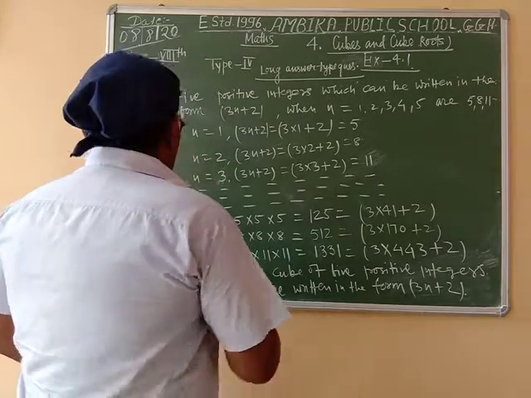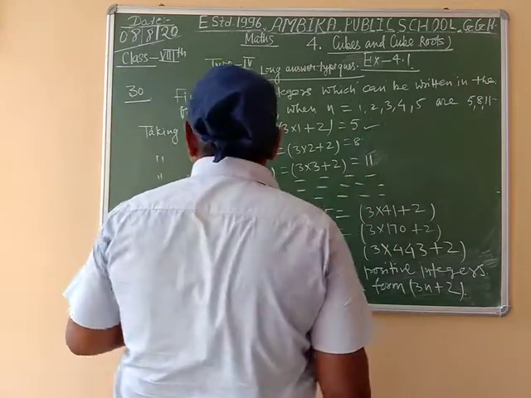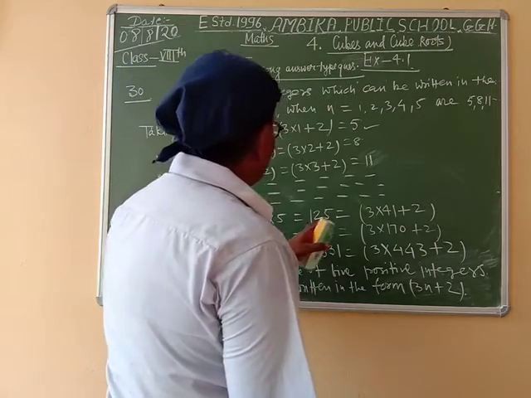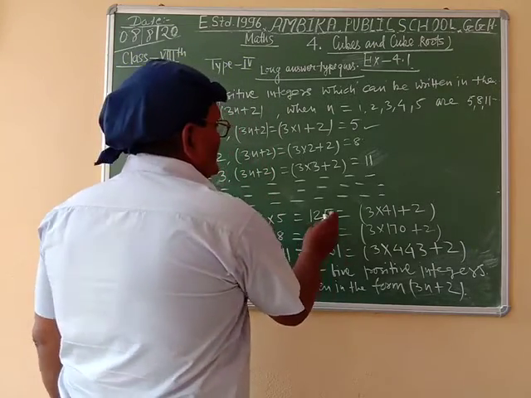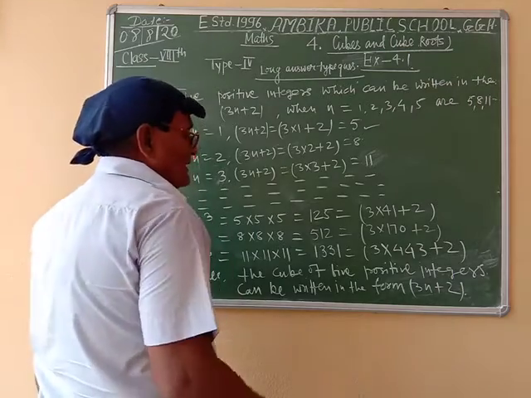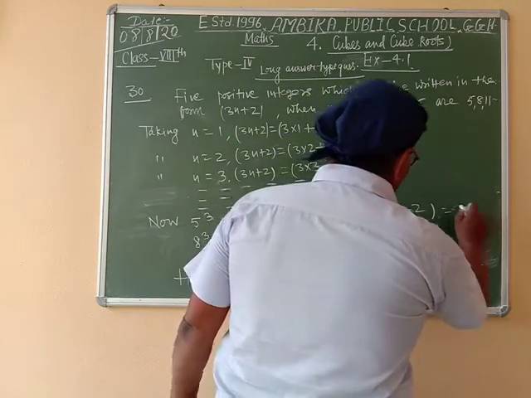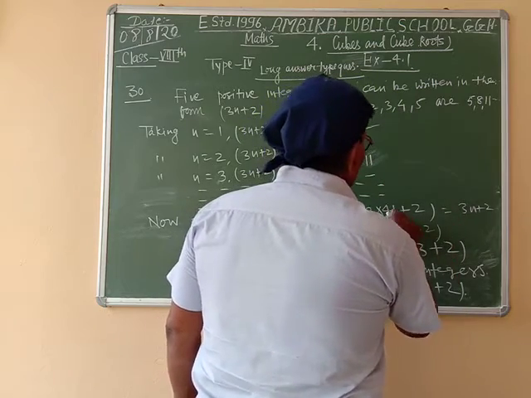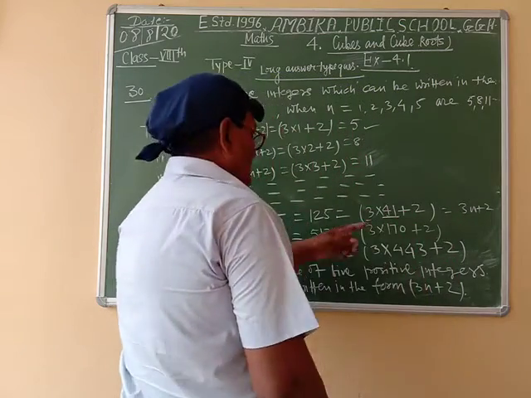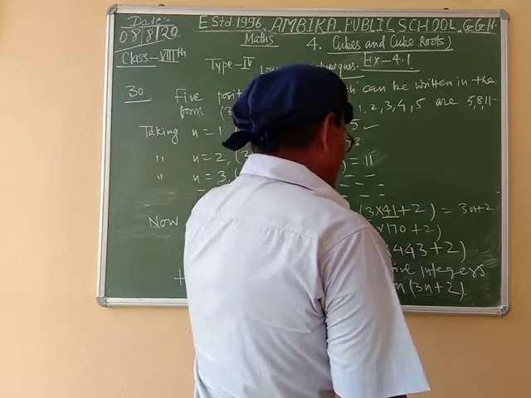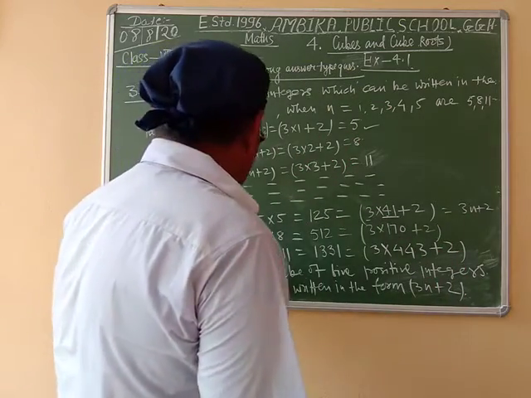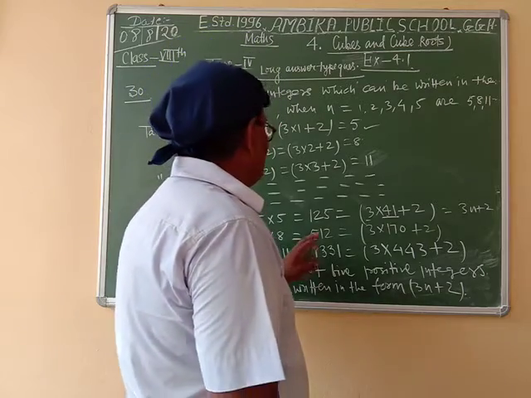Now cube of 5 is equal to 5 into 5 into 5 is equal to 125. We write 125 in the form of 3n plus 2: 3 into 41 plus 2. 8 cube equal to 8 into 8 into 8 equal to 512.